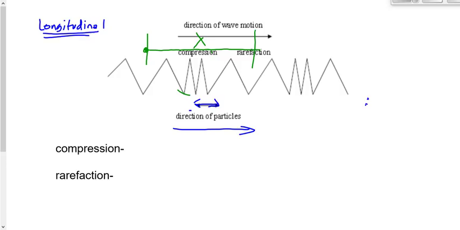But at the end, if we're going from the middle of a rarefaction to the middle of the next rarefaction, that's the distance over which the wave repeats itself. So that's one complete wavelength. Similarly, we could label this one from the middle of a compression to the middle of the next compression would also be one complete wavelength.